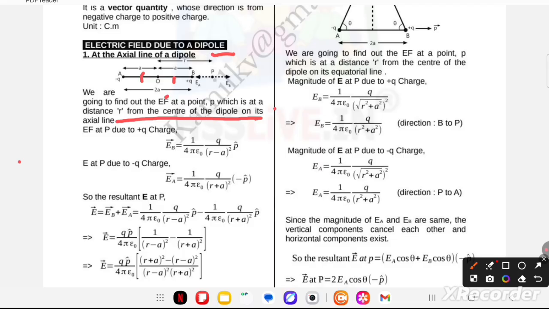The electric field at a point due to the positive charge, you can use the formula E is equal to 1 upon 4 pi epsilon naught q upon (r minus a) whole square. Then E at P due to the minus charge. So the resultant is the sum of both, which you add. After calculation we have this value.